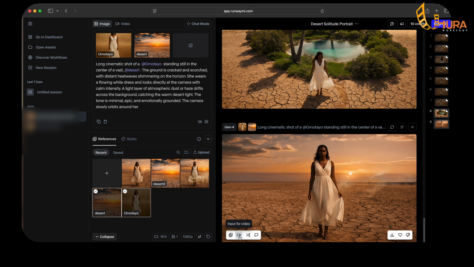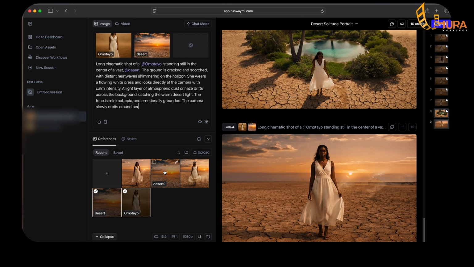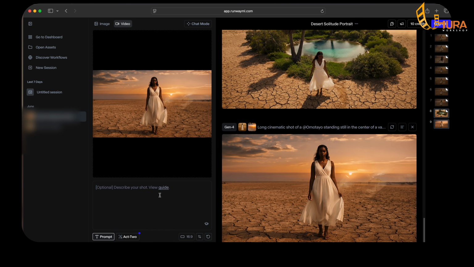So let's just click on it. So I click on this. Can you see the images here? Right? So I hope you understand the process. Pretty simple, pretty straightforward. So what you can do here is to input your prompt. Once you input your prompt, click generate and it will convert that into a video. So that's how I was able to create this first scene.